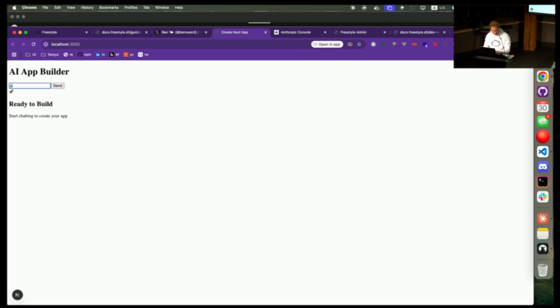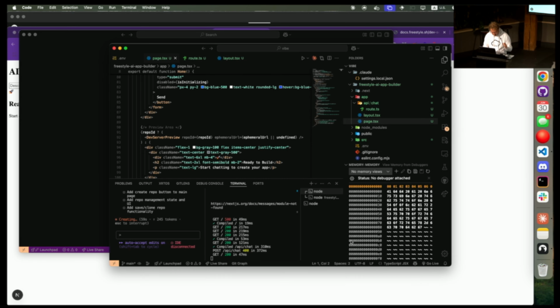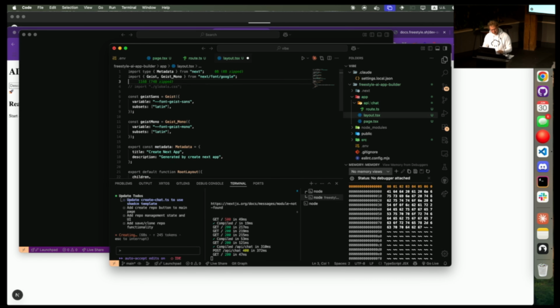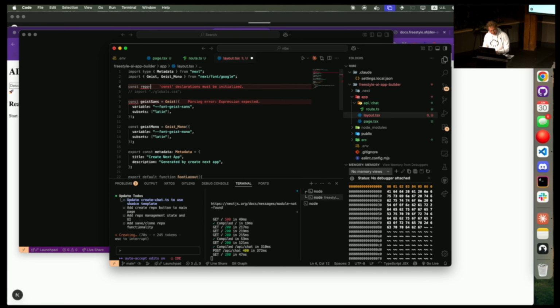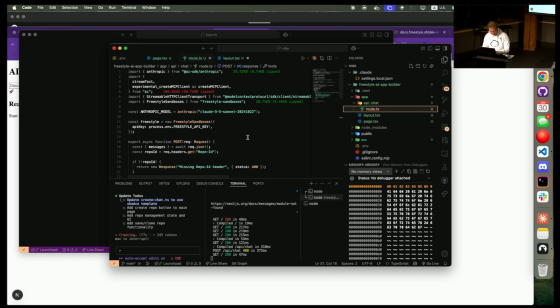Let's see what happens if I message here. Hello. And it's mad because, again, it is trying to create a repo ID, and there's no repo. But that will change soon as we can figure that out. As soon as it creates the repo, which I probably should have done for it. I don't know what's going on with that slowdown.